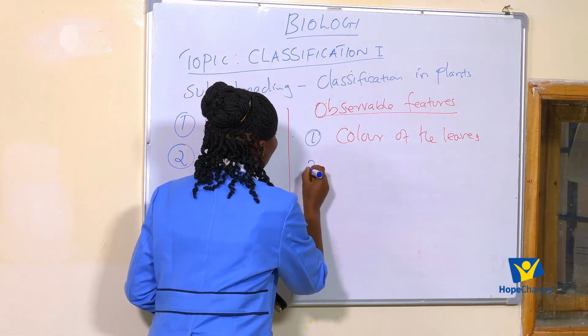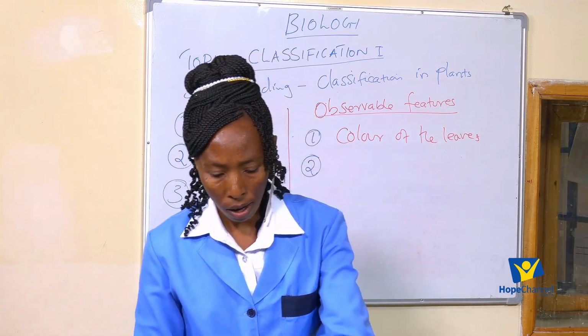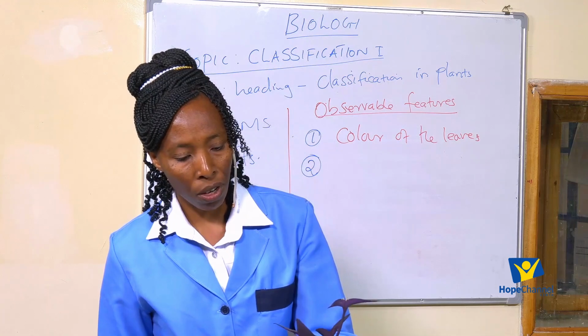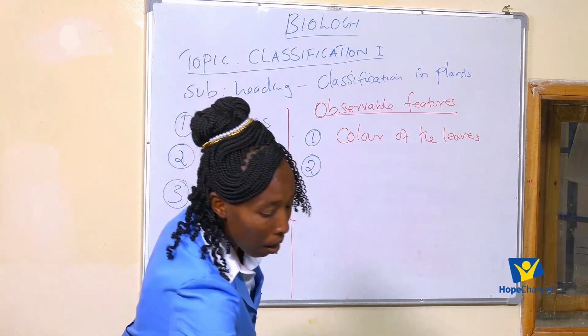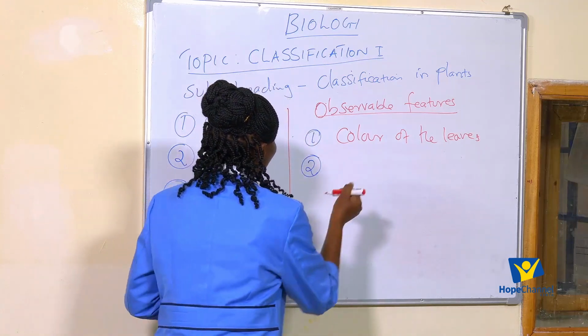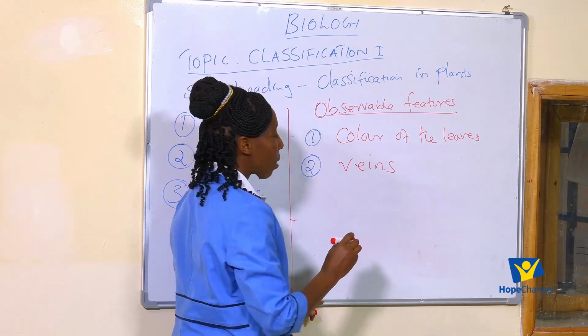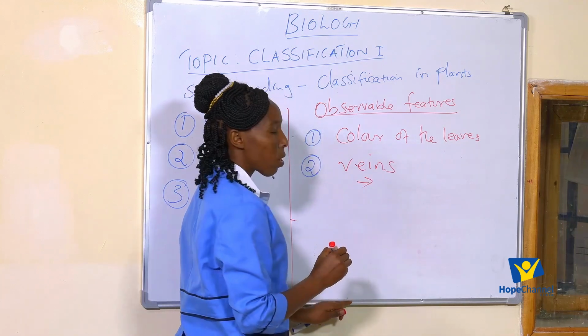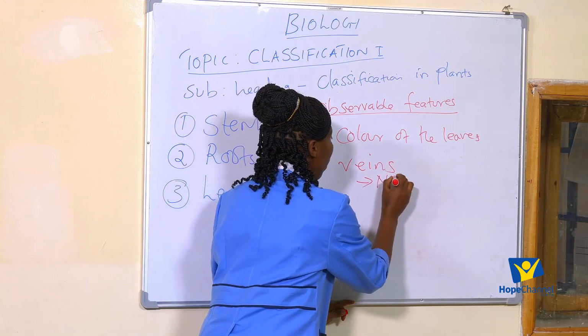Number two, on the leaves, I think I can get another observable difference. I can talk about the veins. And in this case, I refer to those leaves whose veins are network.